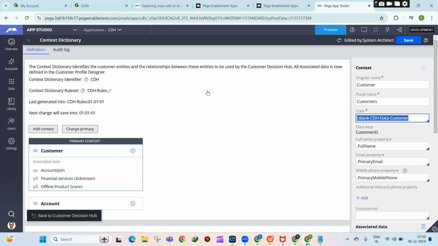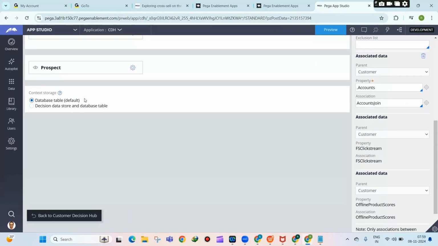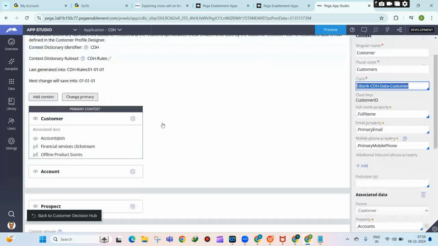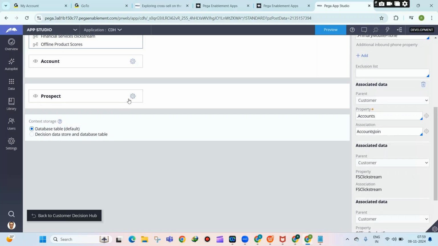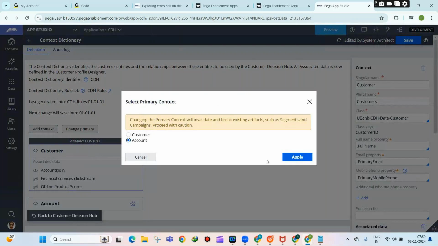So in this particular application, I have customers and I have prospects. So this is also one type of context. You can see, at any given point of time, I can only have one primary context. So I cannot have more than one primary context. There can be more than one secondary context, but only one primary context. If you want to change a secondary context to primary context, you can just click on this change primary, then select like this and click on the apply button. That's what you will do.